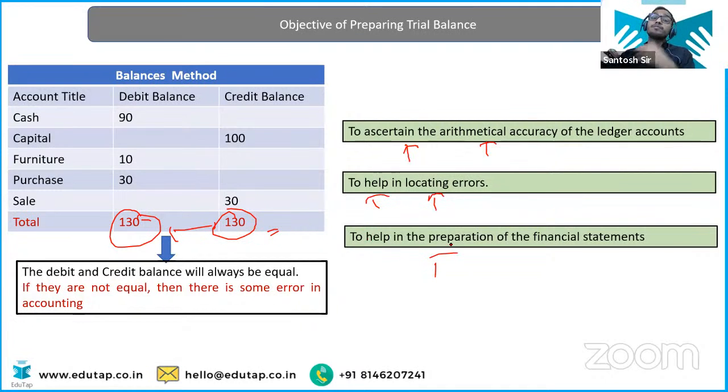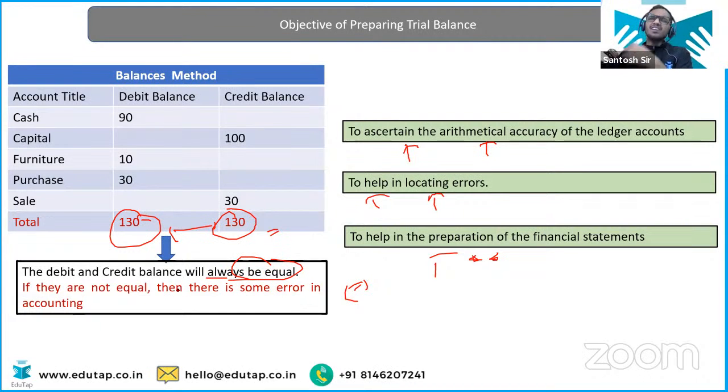In preparation of financial statements, a very important objective. From the trial balance, whatever balances you have, you directly put these balances into your financial statements, that is into your income statement and balance sheet that we have to study tomorrow. So this is one of the objectives. Now, the debit and credit side will always be equal if everything is correct.